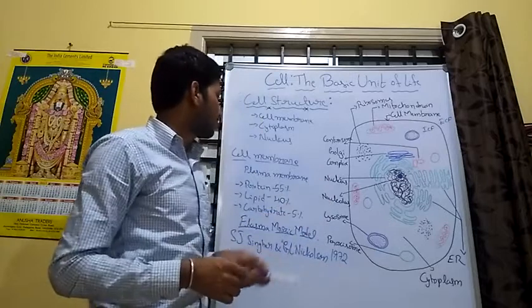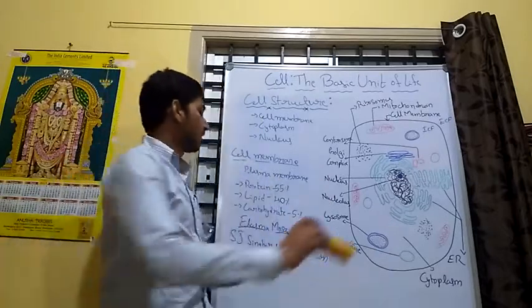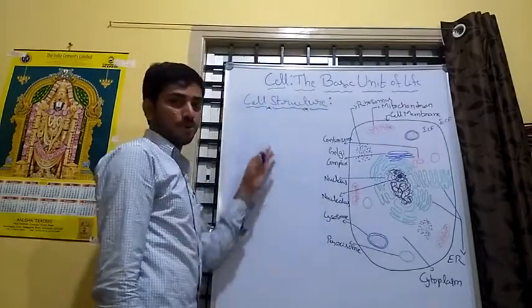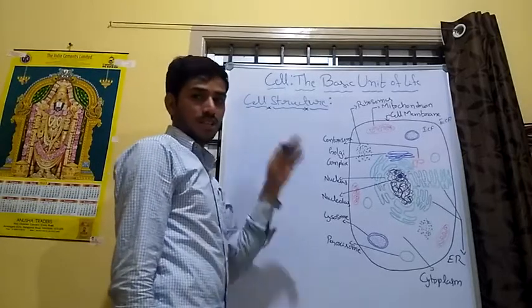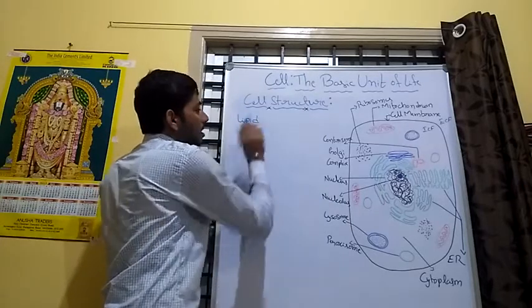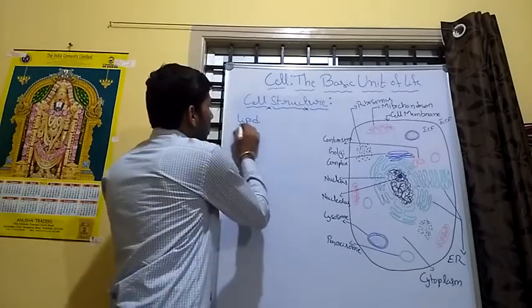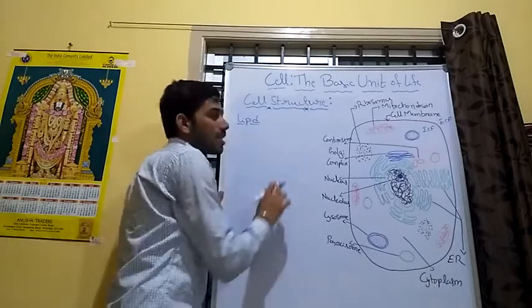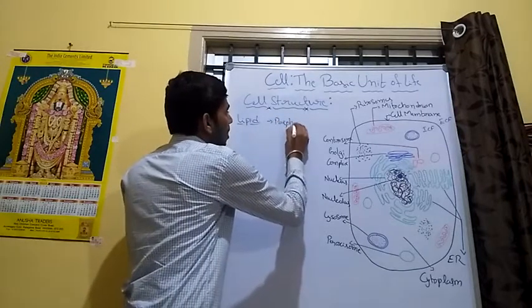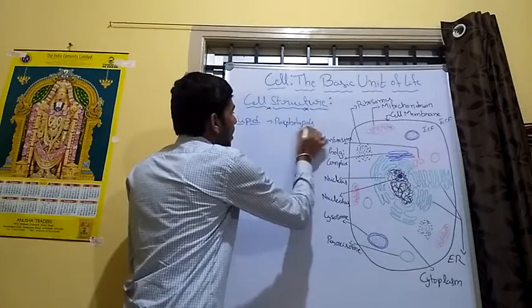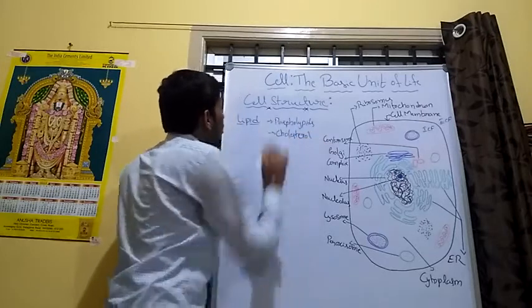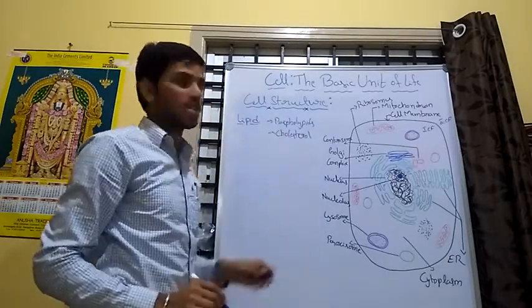The cell membrane is composed of three components: proteins, lipids, and carbohydrates. First, we study the lipid composition of the cell membrane. It comprises two types of lipids: first phospholipids, and then cholesterol.